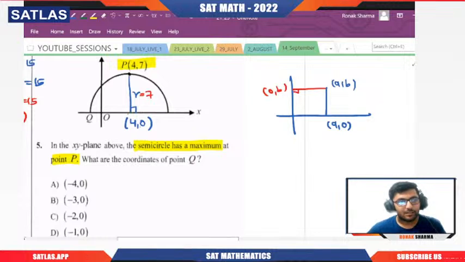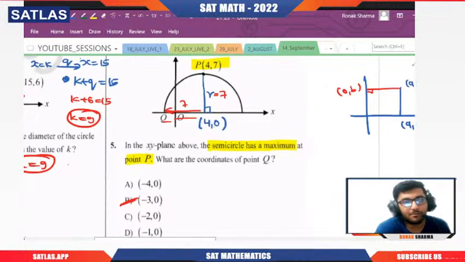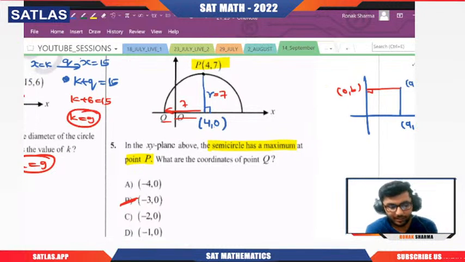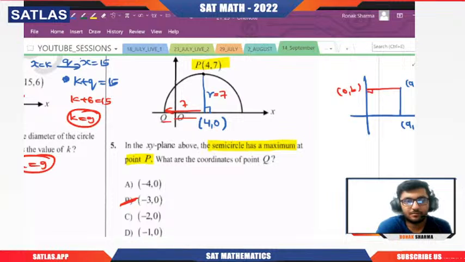So if this is 4 comma 0, clearly the height represents the radius, and that will be 7. So I need to go 7 units here also, because the center is at equal distance from all the points on the circumference. So if I move 7 points here, 4 I will cover and will reach origin, and 3 more if I go, I will reach minus 3 comma 0. Got it? So in that manner you need to attempt these questions. Got it? Any doubt? Got it or not?